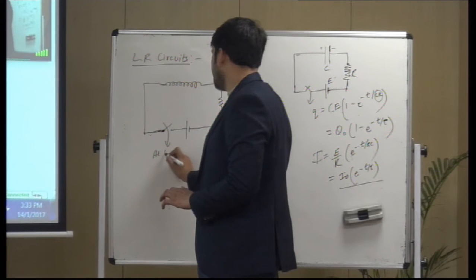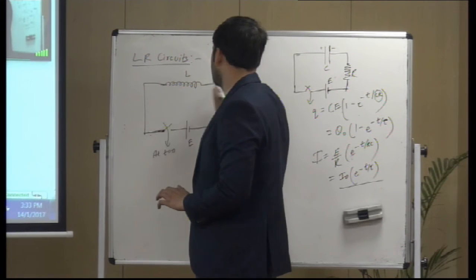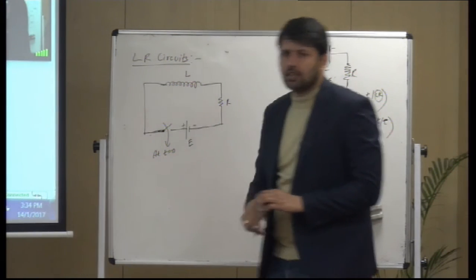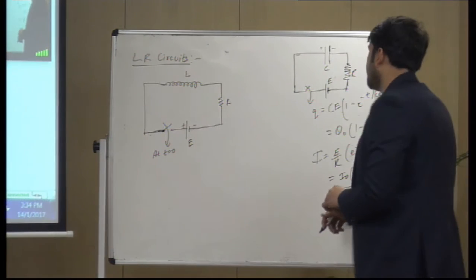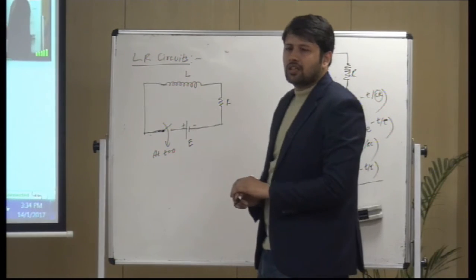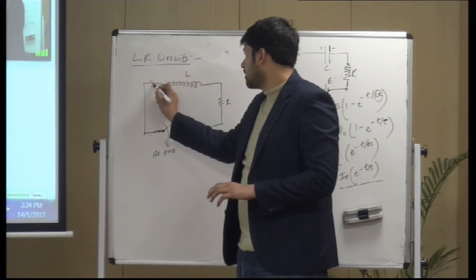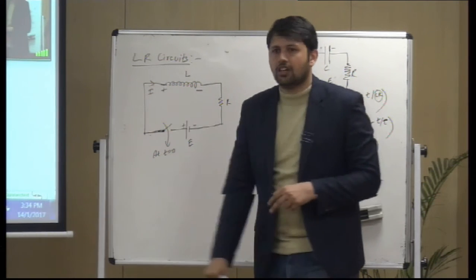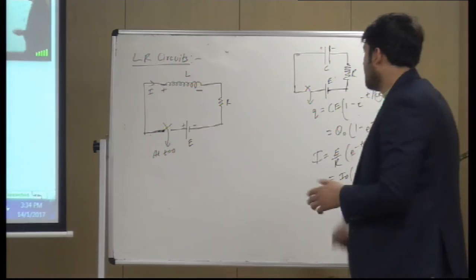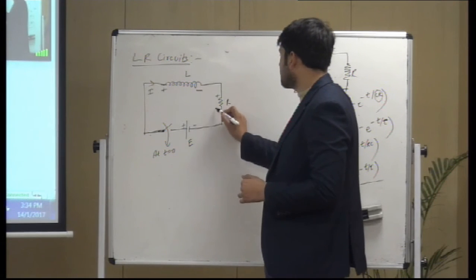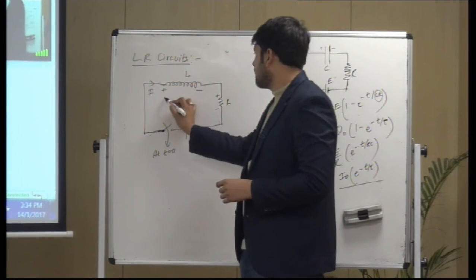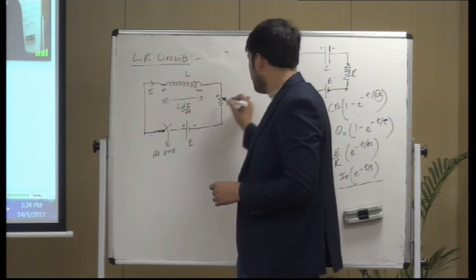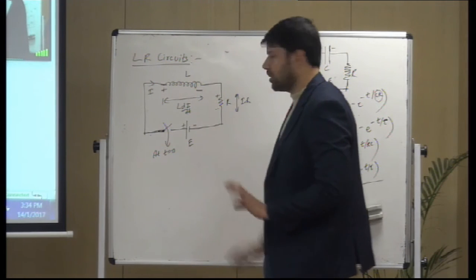This is connected at t equal to 0. E is the EMF, L is the inductance, and R is the resistance. You know, as current increases, what happens? The inductor produces an induced EMF. Current goes in this direction and the inductor produces induced EMF in the opposite sense, so as to oppose the change in current, right? So if you write here, this would be positive, this would be negative. The voltage across this would be L di by dt, right? Voltage across this would be IR, and E is the EMF.